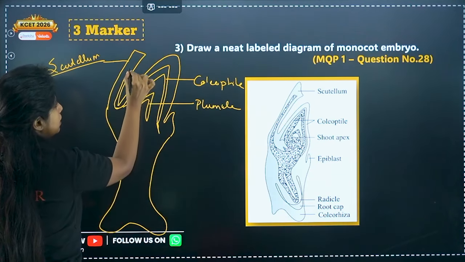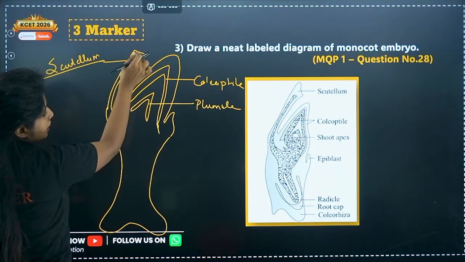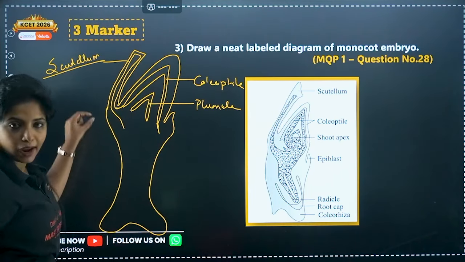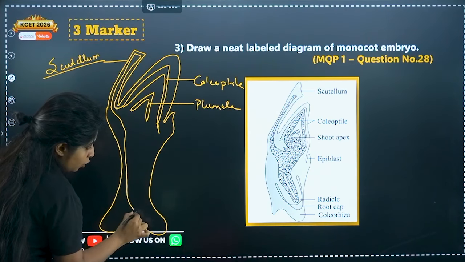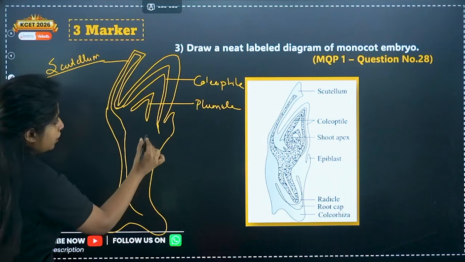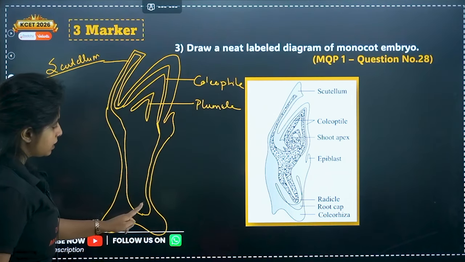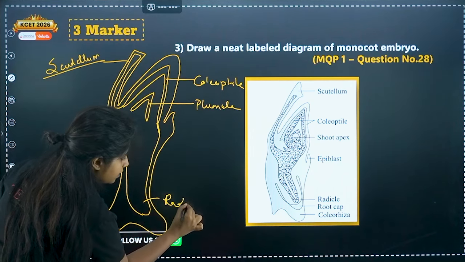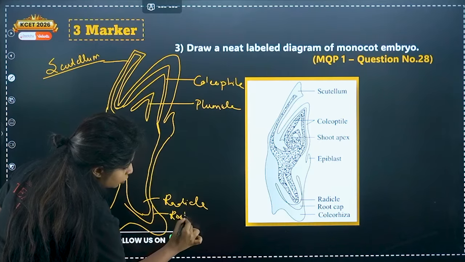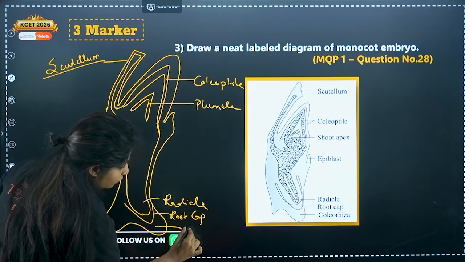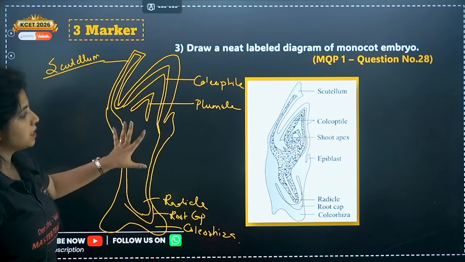Now over here, you just have to extend these things. So extend it, make it go like that and make it come back again. So extend this, go it like that. Inside within that, you just have to make 1 more rectangle and then bring it back and go to one particular tail, only towards 1 tail. Okay. This also same, you extend it and go towards 1 tail. This region which is out there, you call this as a radicle. Now again you make a cap up over here, you call this as the root cap. Now the last part we know it is what? The coleorhiza.